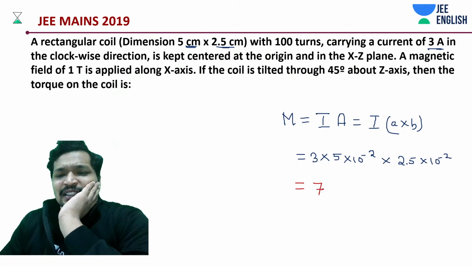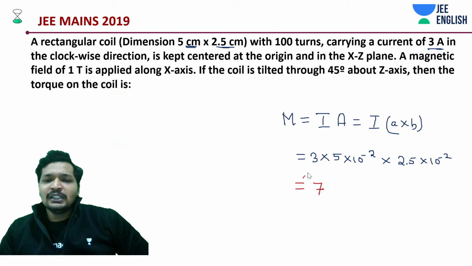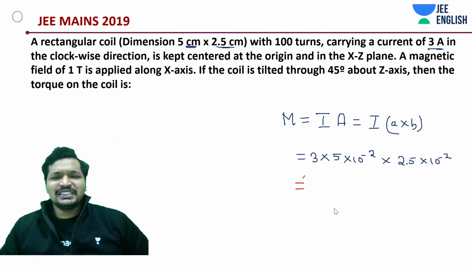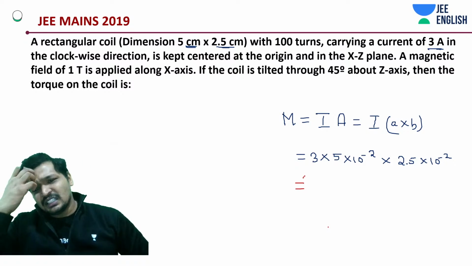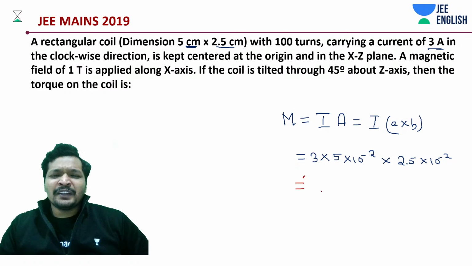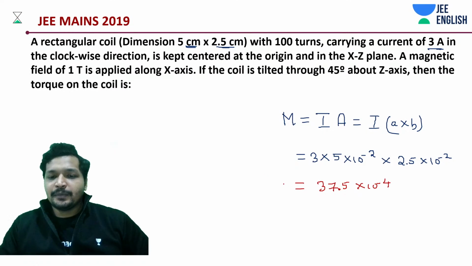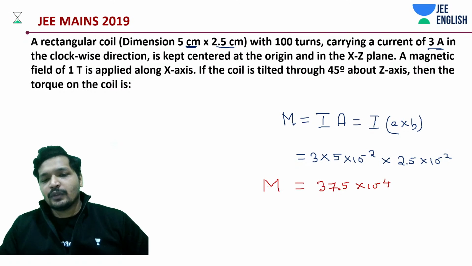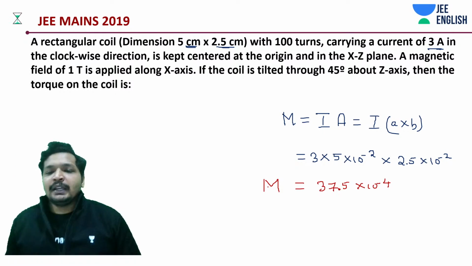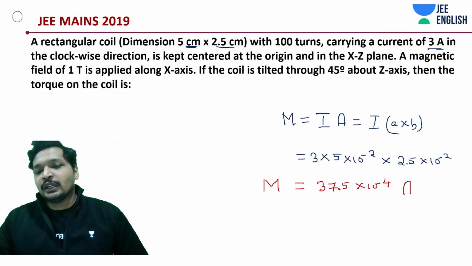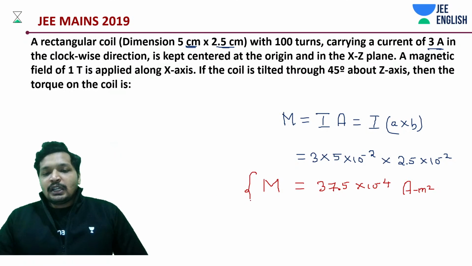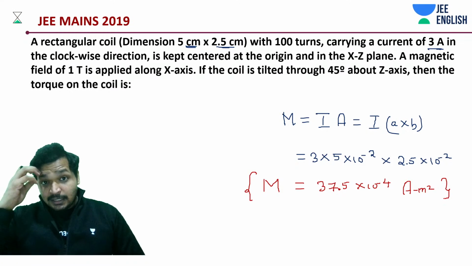I don't know, this is a super complicated calculation. A lot of calculation is there in this case, apart from units, etc. So anyway, 15 into 2.5 is going to be how much? 37.5 into 10 to the power minus 4. Ampere, meter square, etc. If you want to write it down, you can write it down, because we are dealing with units. So we got the magnetic moment. Let me just re-verify that.